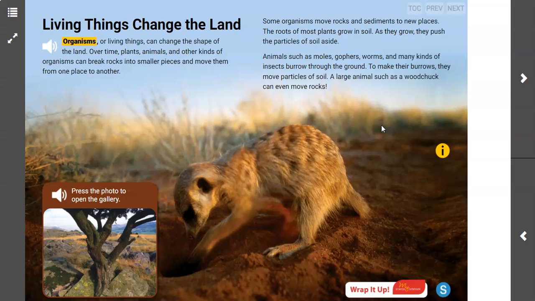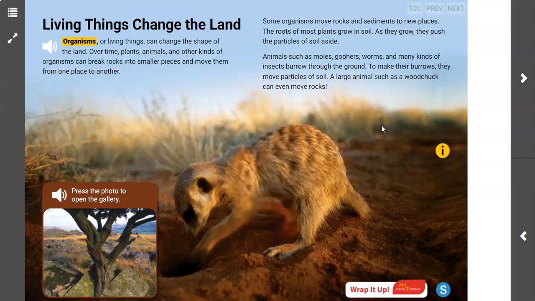So that's basically it for our lesson today. It was a short lesson, so let me just reiterate a couple things with you that are going to be the important points moving forward. An organism is a living thing, and plants and animals are two examples of organisms. Plants can change the land in two ways.